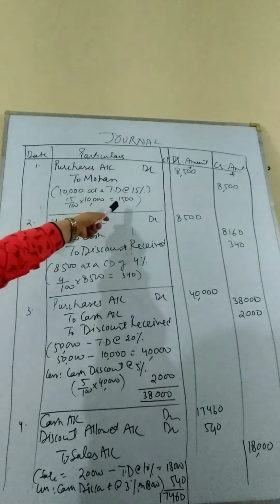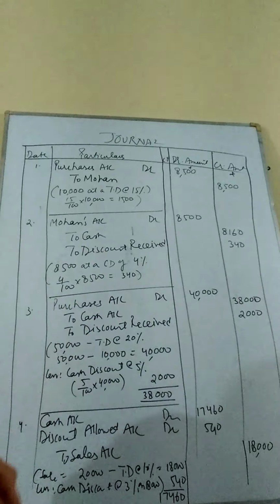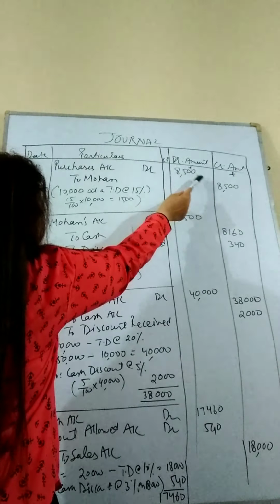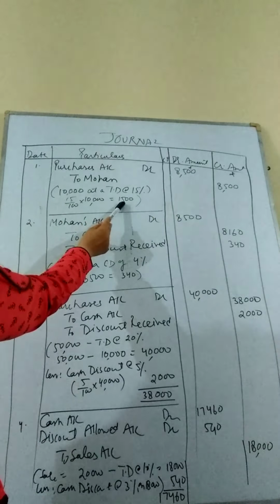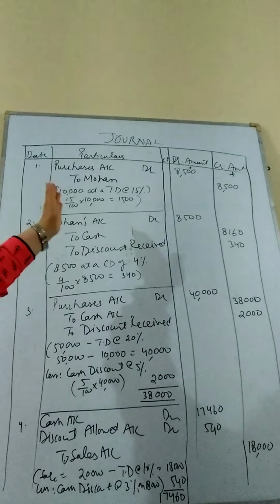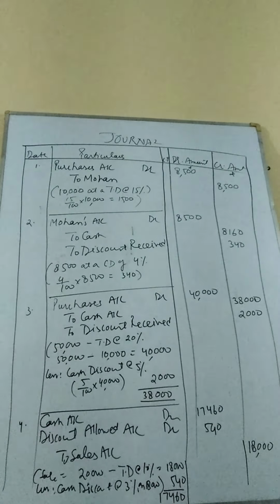So 15% of 10,000 will be 1,500. Directly we have to subtract it from the list price since it is a trade discount. So what shall be the amount in the transaction? 8,500. 10,000 minus 1,500, that shall be 8,500. This is going to be the first transaction: purchases account debited to Mohan. Discount is not shown since it is a trade discount and it has to be only deducted from the list price.